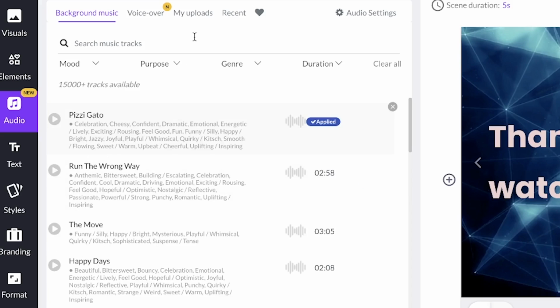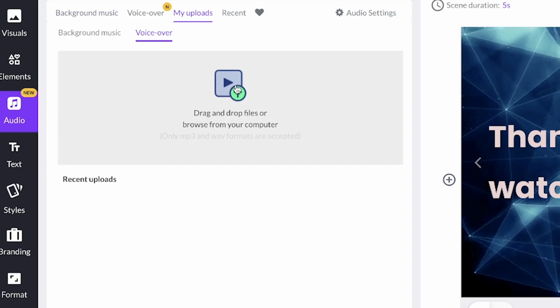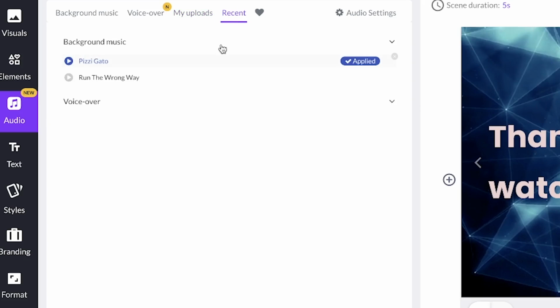And if perchance you have a voiceover that you want to upload, or you have music of your own that you want to upload, you can just come over here and click and upload it from here. So that means you may have audio that you have recorded from your phone or from another external mic or using another device, but you have it saved somewhere. You can easily upload it in here, and then you can synchronize it and have it as part of your audio. So the recents, you can check on the recents and you can see the favorite ones, and the voiceover also, you can find them over here. Then you can have audio settings.